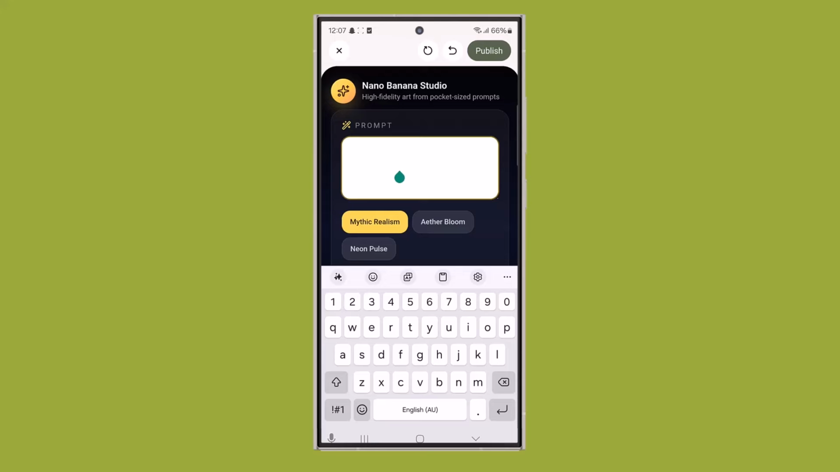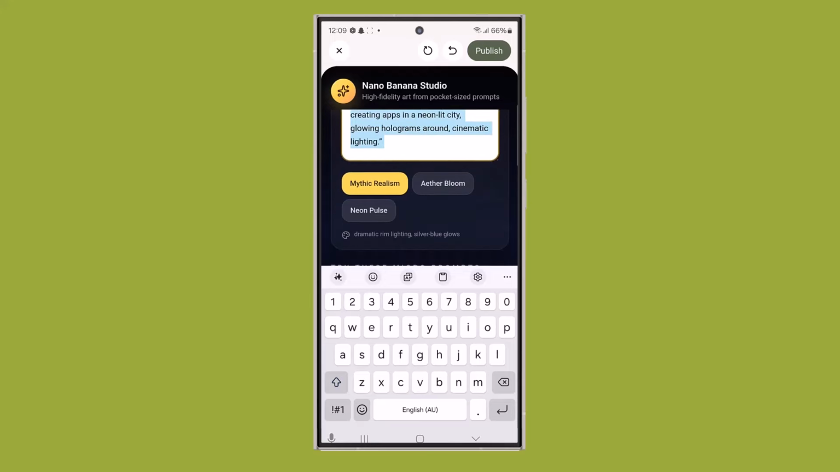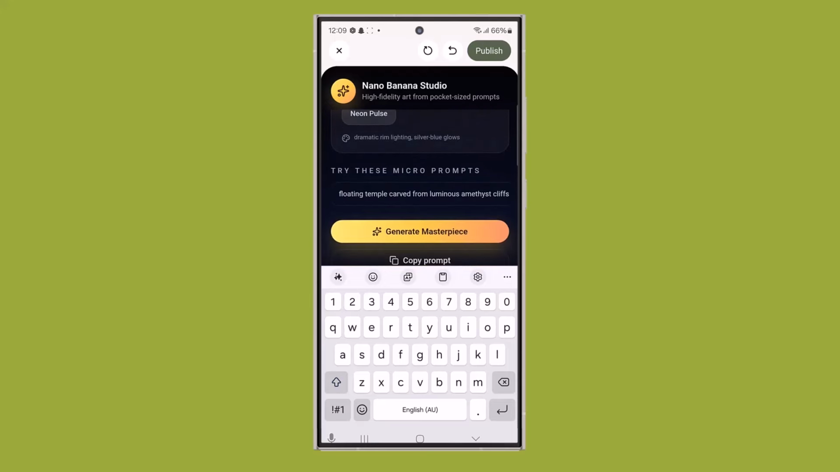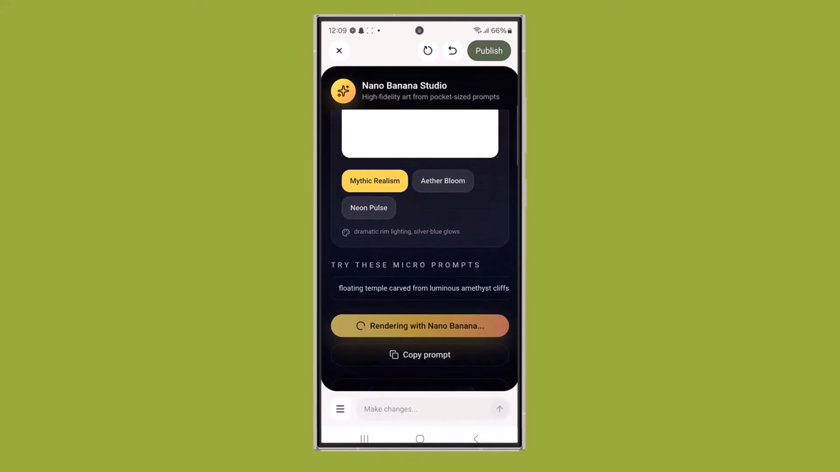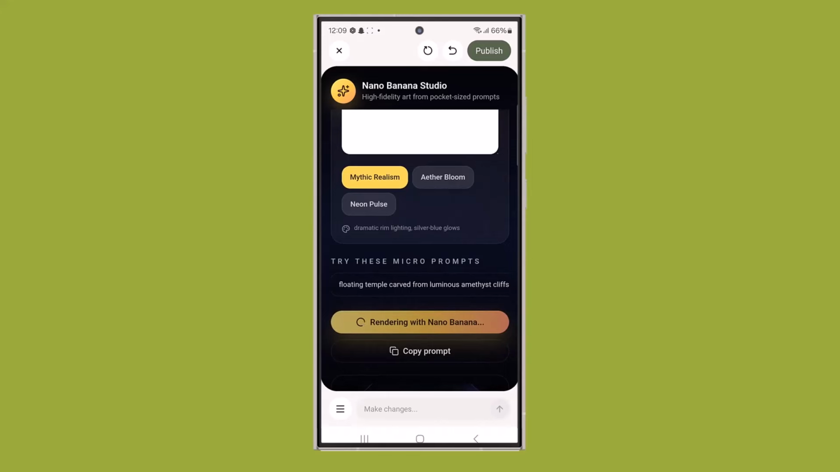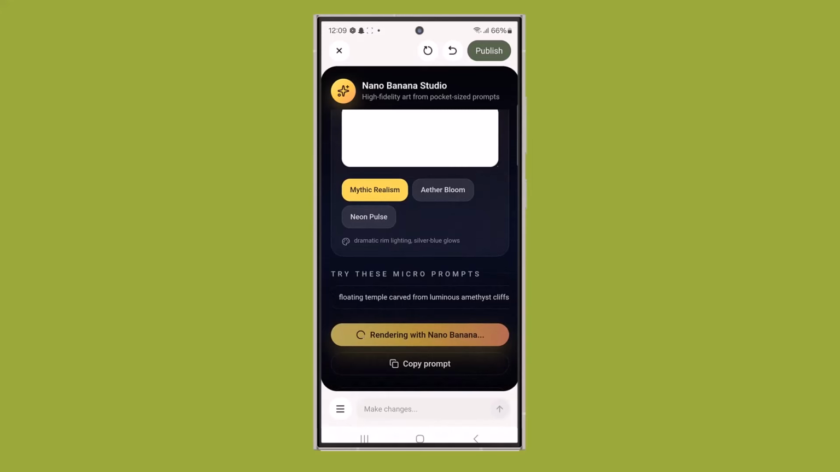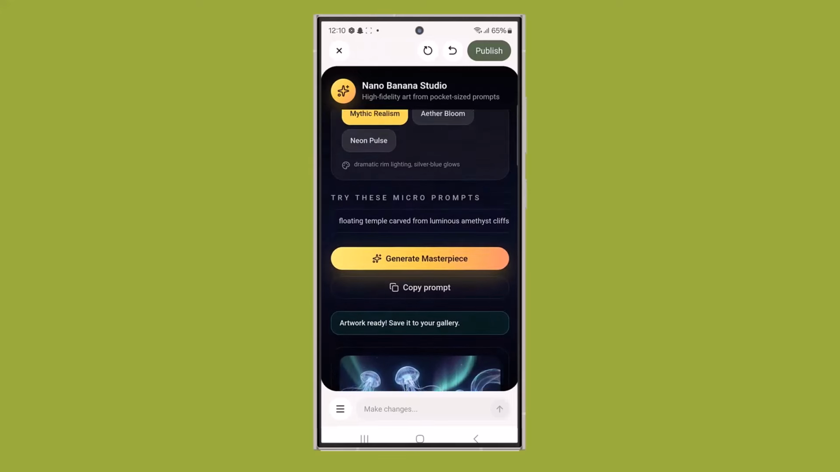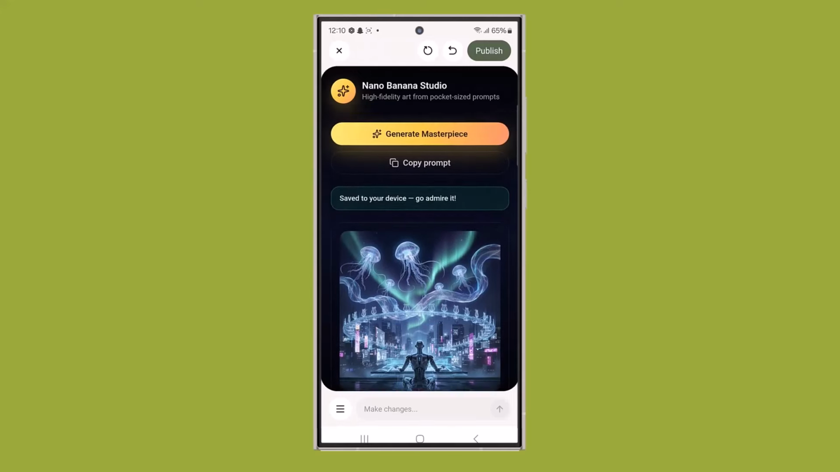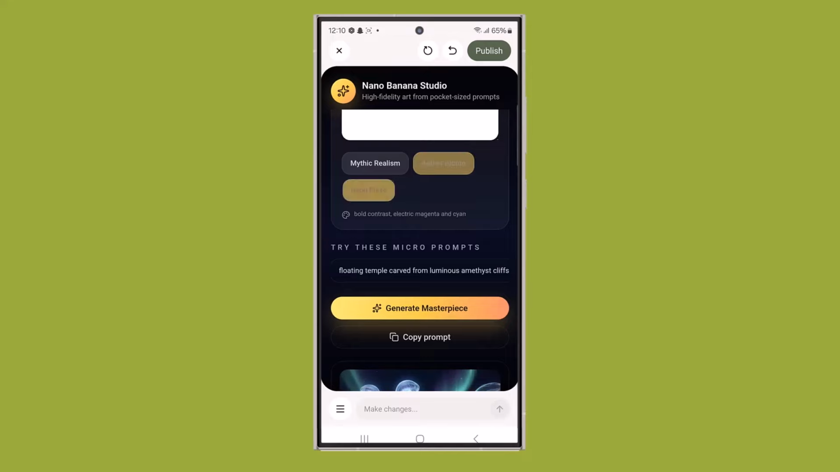Alright, our app is ready. Let's give it a test. I'll type in a simple idea here, and watch this. YouWare instantly processes it through the Nano Banana API and generates an image right inside the app. That's just crazy. It literally created a complete AI image generator from a single chat prompt.